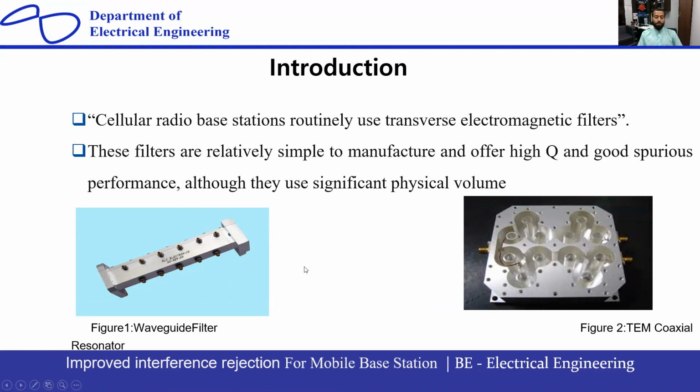So the filter that I want to use is the waveguide filter. Okay. So the problem nowadays is that there are 3 problems in these filter technologies. The first one is huge size, heavy weight, and high cost. So these 3 problems I want to remove to make a new design. But we can't compromise on the electrical performance of these filters. We want to decrease these 3 problems, okay?